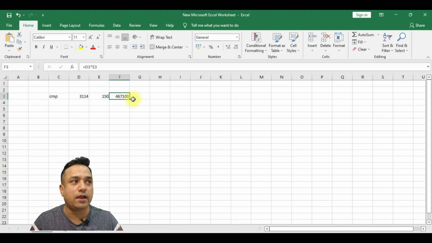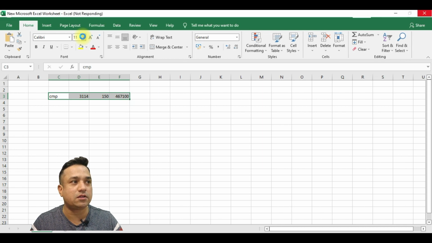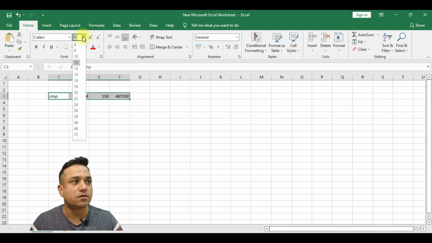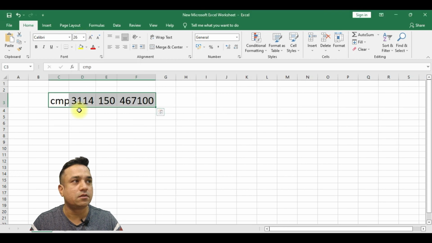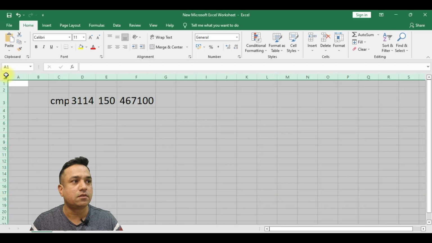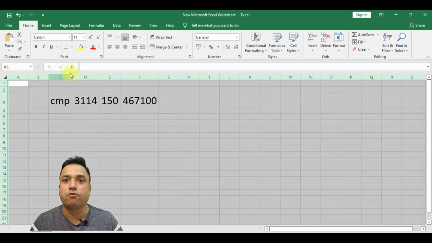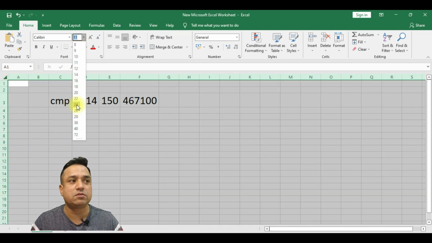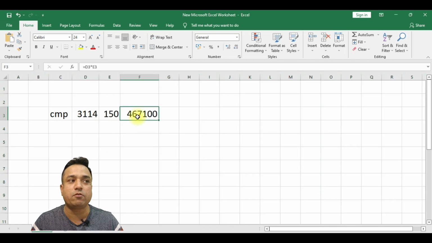So you need to pay a higher margin here. You need to have 4,67,100 rupees if you want to buy 150 quantity of Asian Paint.